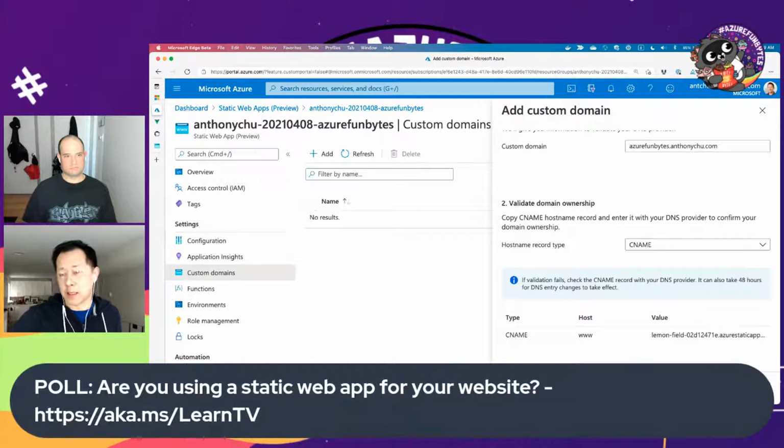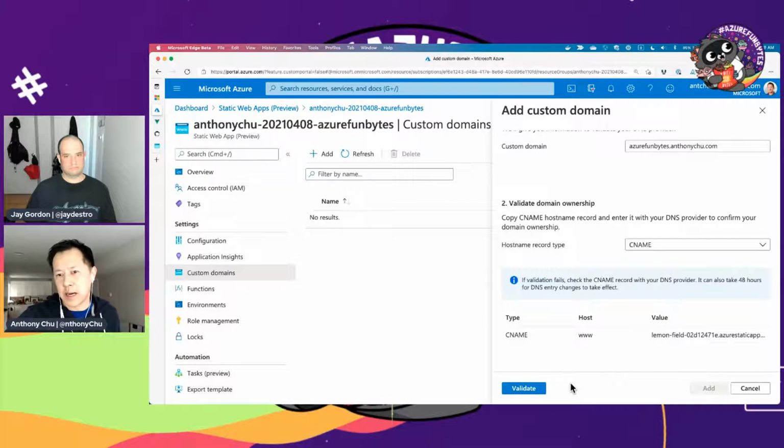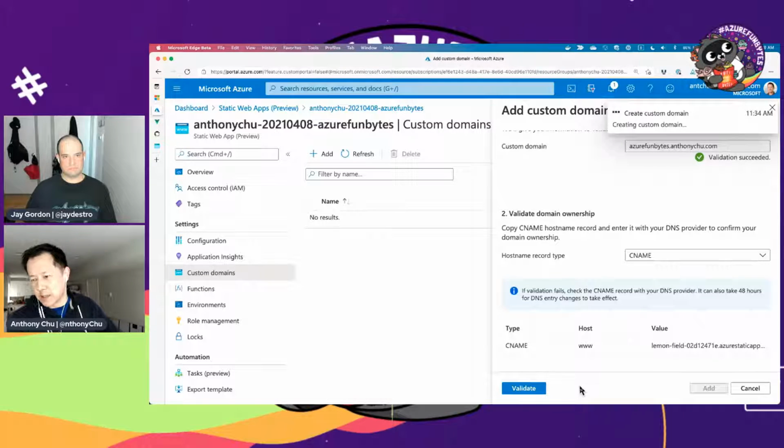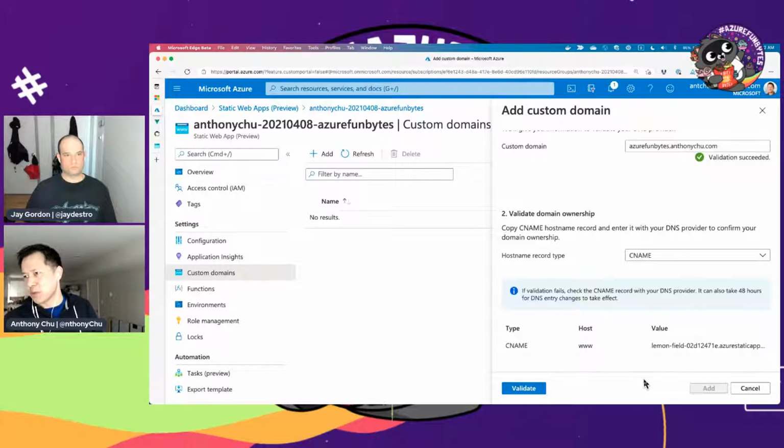And really excited to see a whole bunch of folks who were unable to use GitHub for whatever reason, now able to use Azure DevOps to deploy. Very, very cool. So now you're going to validate your CNAME, I see. Yeah, so it's just validated, and I'm just going to go ahead and add it. So what validate did is that it just checked to make sure that I set it up properly before I click this big button.